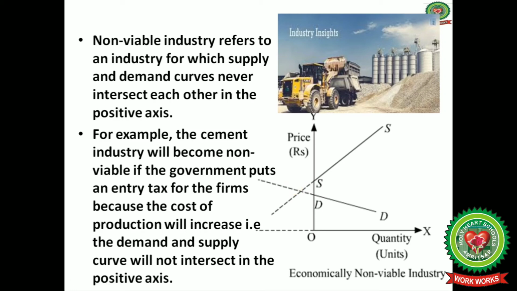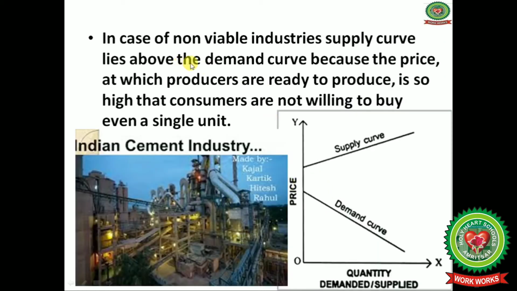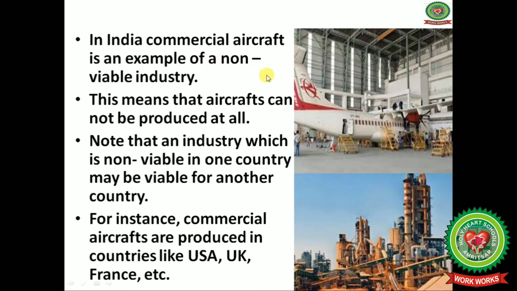The cement industry will become non-viable if the government puts an extra or entry tax for the firms, because the cost of production will increase. That is, the demand and supply curve will not intersect in a positive axis. In case of non-viable industries, the supply curve lies above the demand curve, because the price at which the producers are ready to produce is so high that consumers are not willing to buy even a single unit.